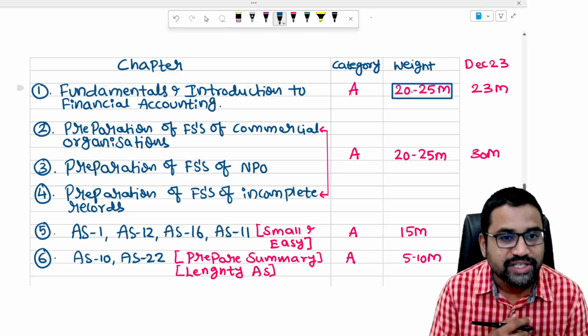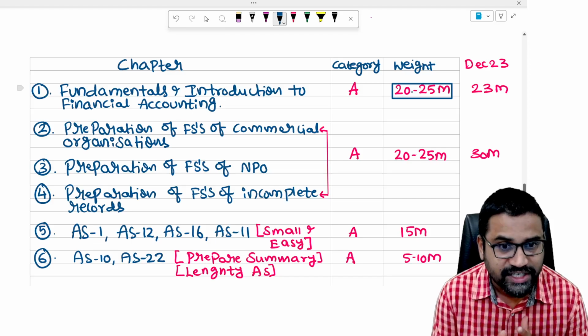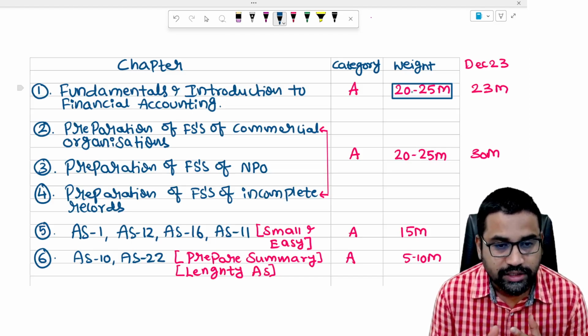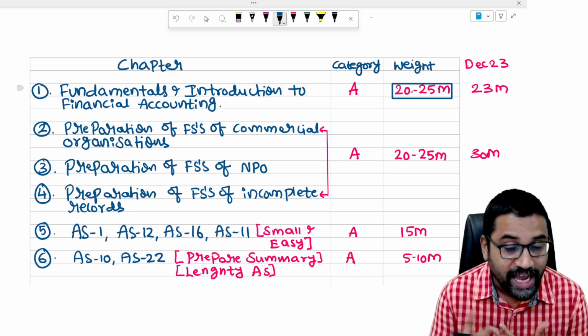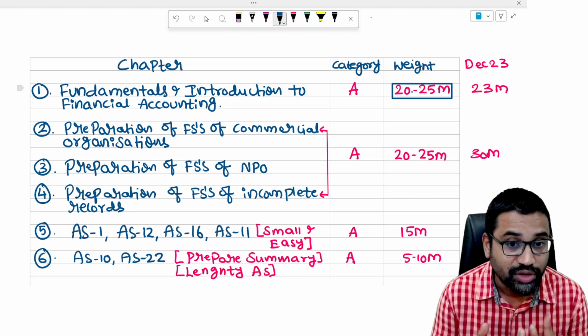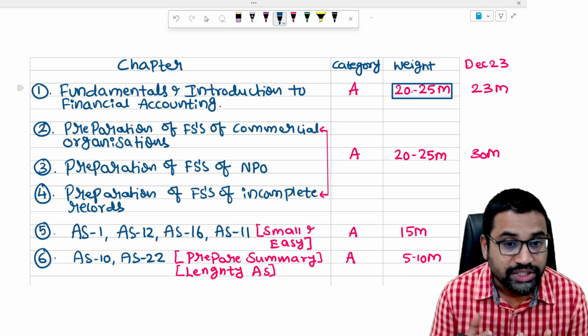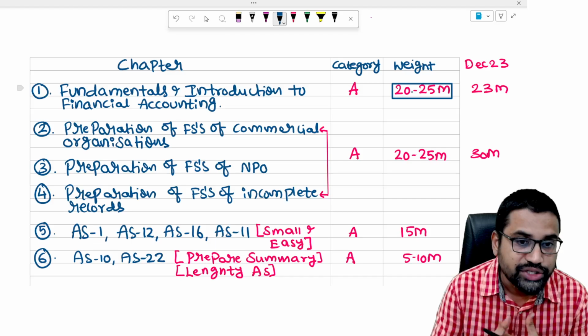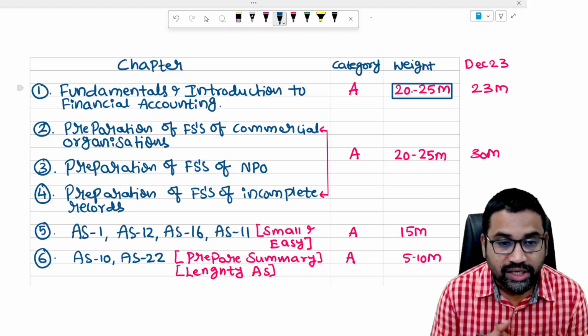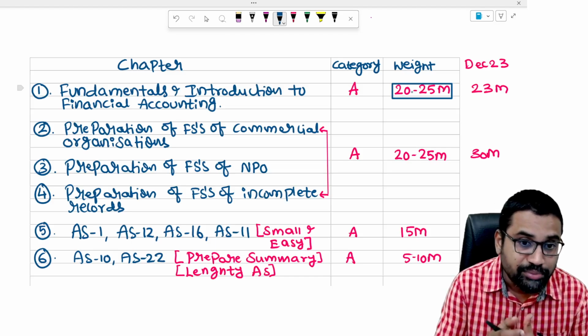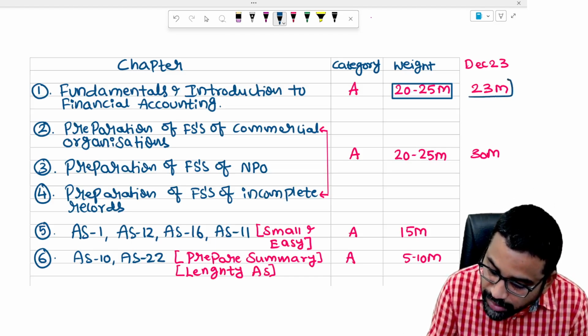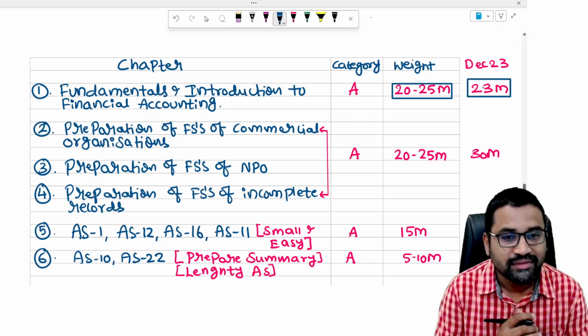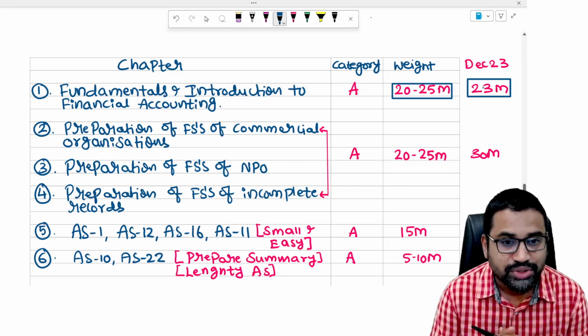I can say the examiner's favorite chapter is the first chapter, because it has a number of topics like cash flow, cash book. Last time also they asked one question relating to cash book, preparation of trial balance, rectification of errors, and capital expenditure, revenue expenditure. MCQs can be asked as well as descriptive questions. Last time around 23 marks they asked from this chapter. Imagine the students who left this chapter: 23 marks, and that too a very easy chapter.